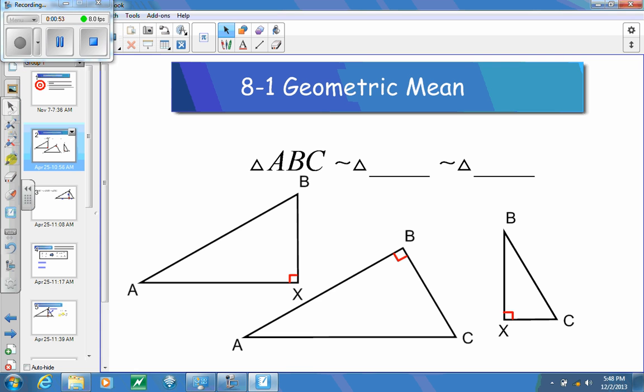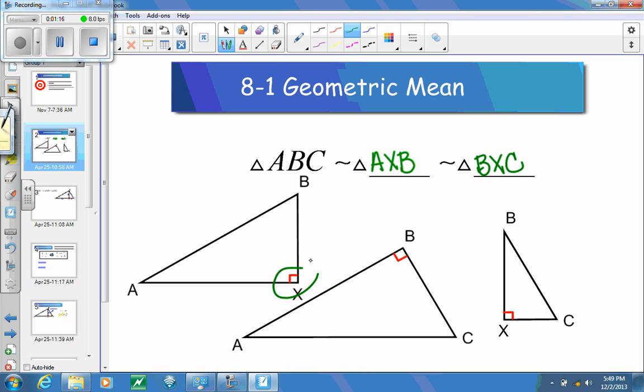If I rotate these around a little bit, hopefully you'd be able to see closely what they are. Triangle ABC is similar to triangle AXB. Those are the sides and angles that correspond. And then it's also similar to triangle BXC. All of them here have right angles at X or B, so I need to make sure all of those correspond, and then look at the corresponding angles to go along with those.